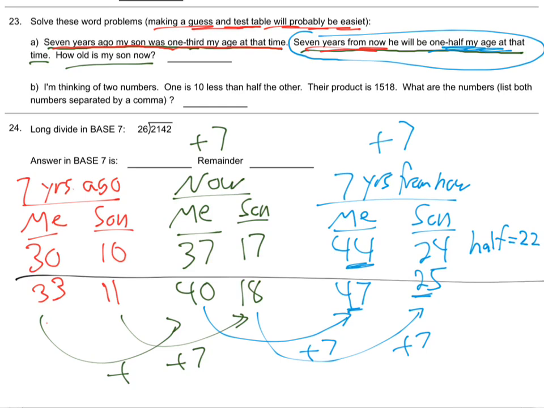Now, are we getting closer or are we getting further away? Does it look like we're getting closer? Remember, because that's what they said. It's 7 years from now, it's supposed to be half. So we had 24, 44 before. Right? Let me circle that.